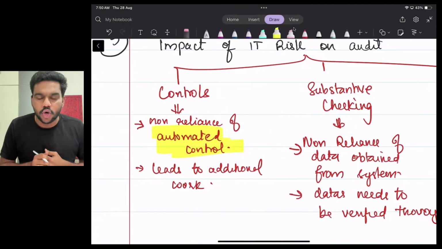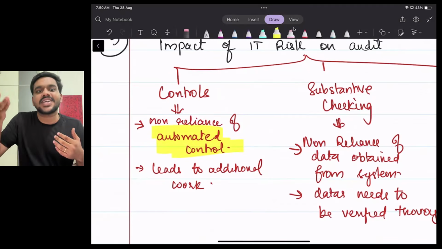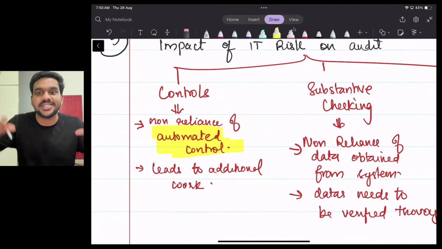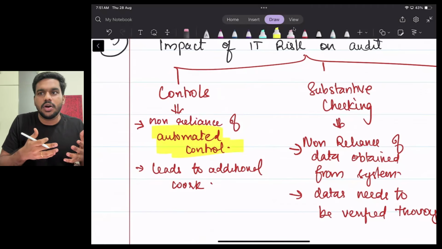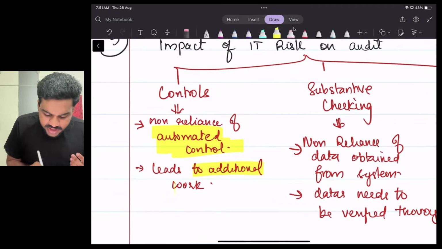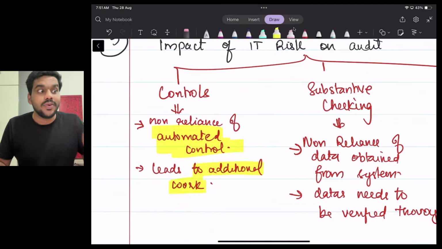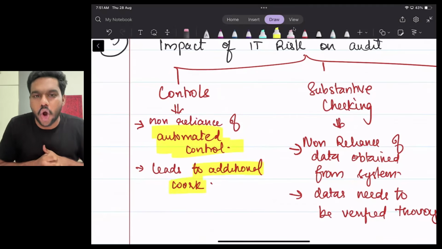See, there are two types of control: automated control and manual control. We will discuss it later, but still, if the risk is high, we cannot rely on the automated control. That means the systems are weak, right? So when the controls are weak, it leads to additional work. So point number one: when the risk is high, what is the impact on the control testing? Control testing, we cannot rely on the automated control.